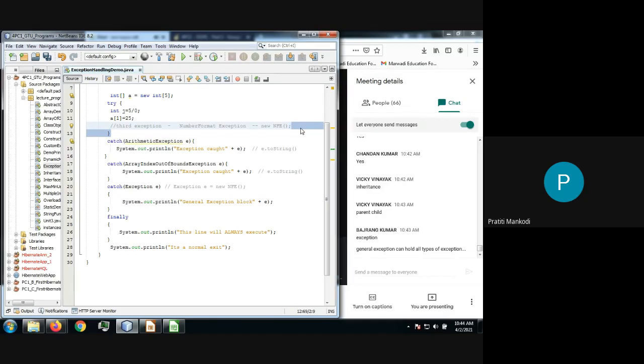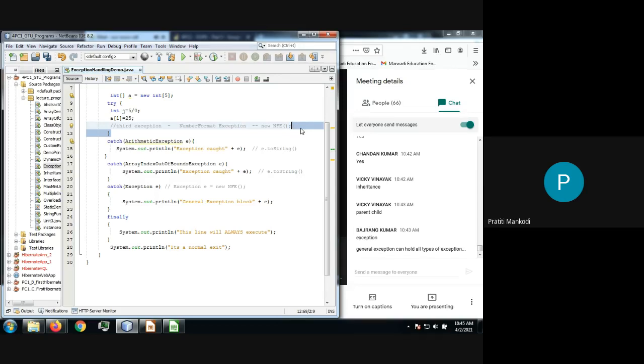But Exception is the superclass of all the exceptions in Java, whether checked or unchecked, built-in or user-defined. Ultimately, every exception class is a subclass of Exception, so a general exception can hold all types of exceptions.